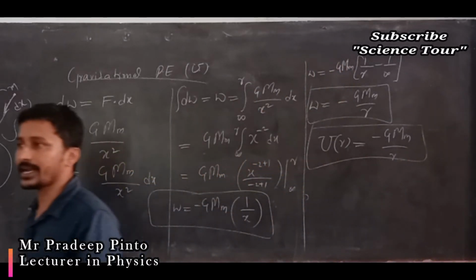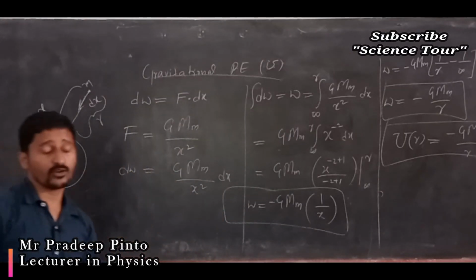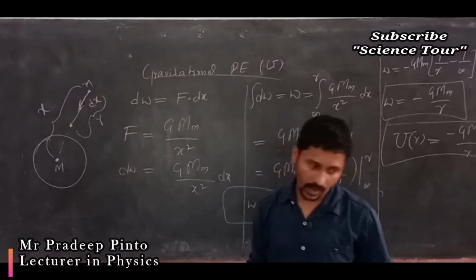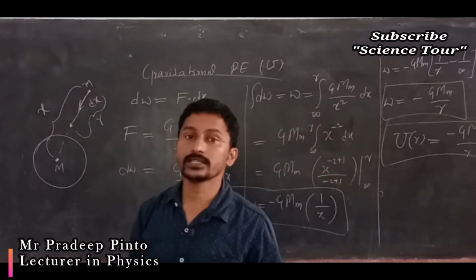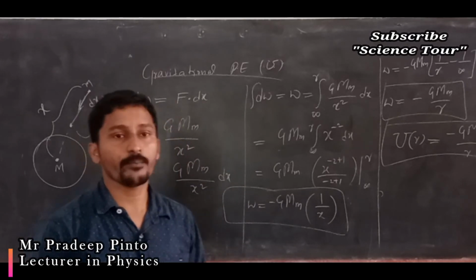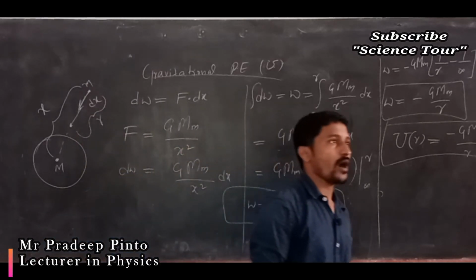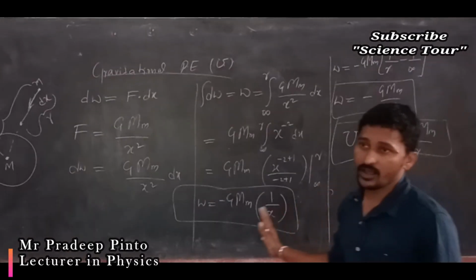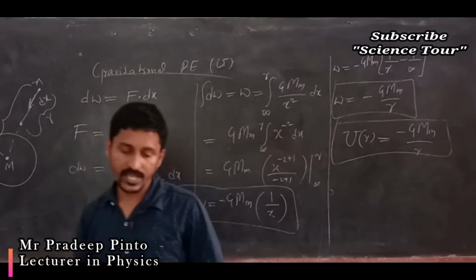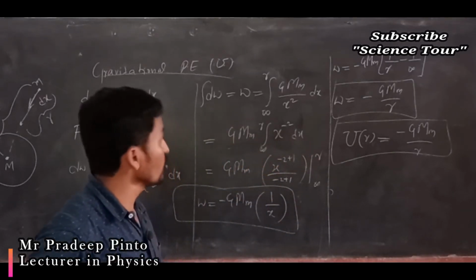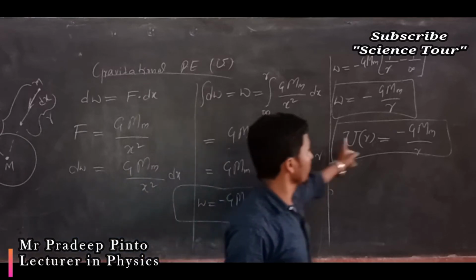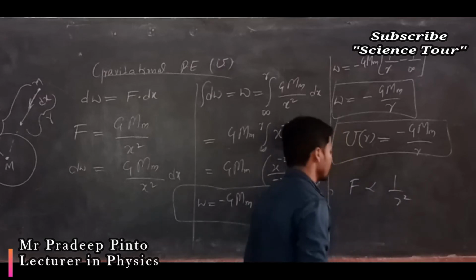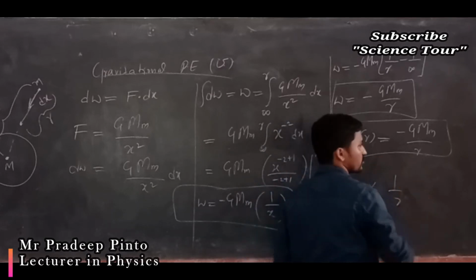So what did we write? This is for 3 marks or 5 marks they are going to ask. A very important derivation in the gravitation chapter, and also very important for competitive exams, the formula and how we have taken these values, because the same type of questions you are going to get. Now U of r is inversely proportional to r, right? See, force was inversely proportional to the square of the distance, but potential energy is inversely proportional to r.